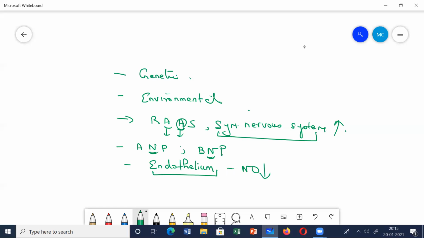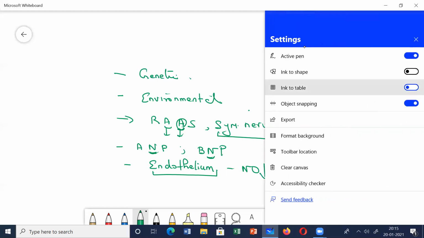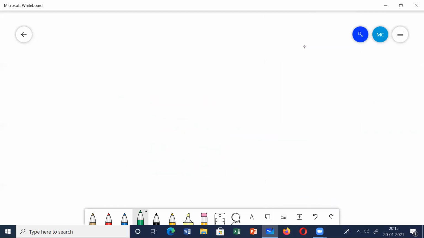Then let us come to the clinical features. In the clinical features, most of the patients who come to you are mainly asymptomatic. When you visit a physician, the first thing the physician tells you is to take your weight and measure the blood pressure. So mainly on this routine examination we come to know that this patient has an elevated BP. Or sometimes patients can come to you with headache. They'll say, I'm having headache, I'm having some sort of dizziness, and I'm having polyuria. So when you see these things, you measure the BP and you find that the BP is elevated.